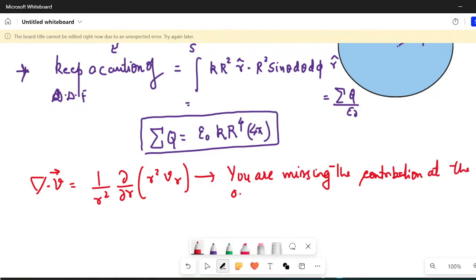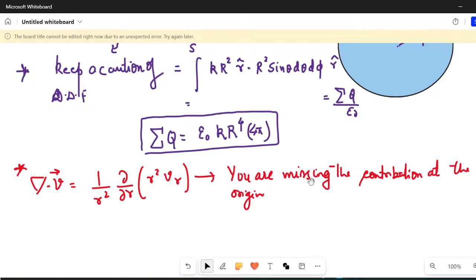So for all these problems, please refer to the electrostatics lecture that I have given to you. If you just see that lecture, I have circumvented all these kinds of problems. You'll be able to understand what I want to say. So as one of the homeworks that I'm giving you, just go through the electrostatics lecture. I think in the Coulomb's law lecture you'll find I have discussed all these things in detail.